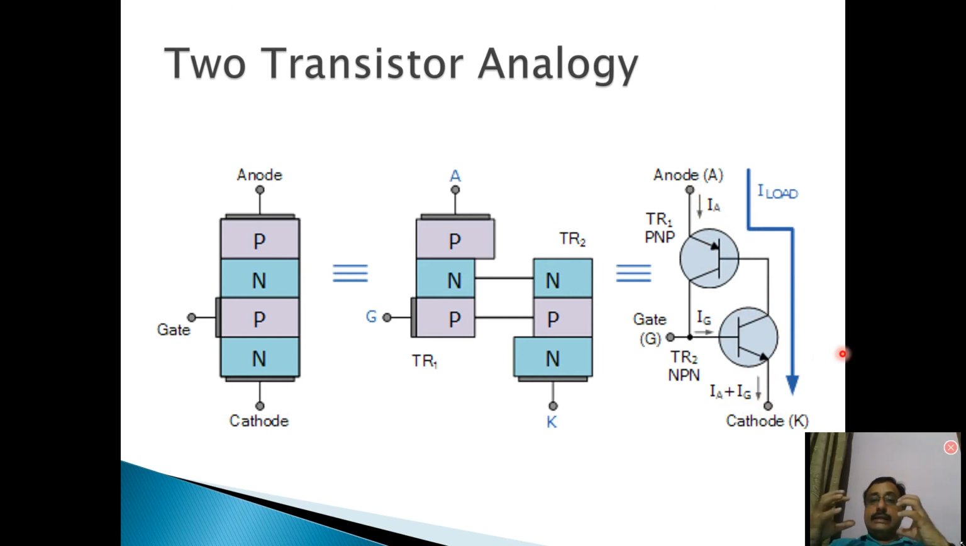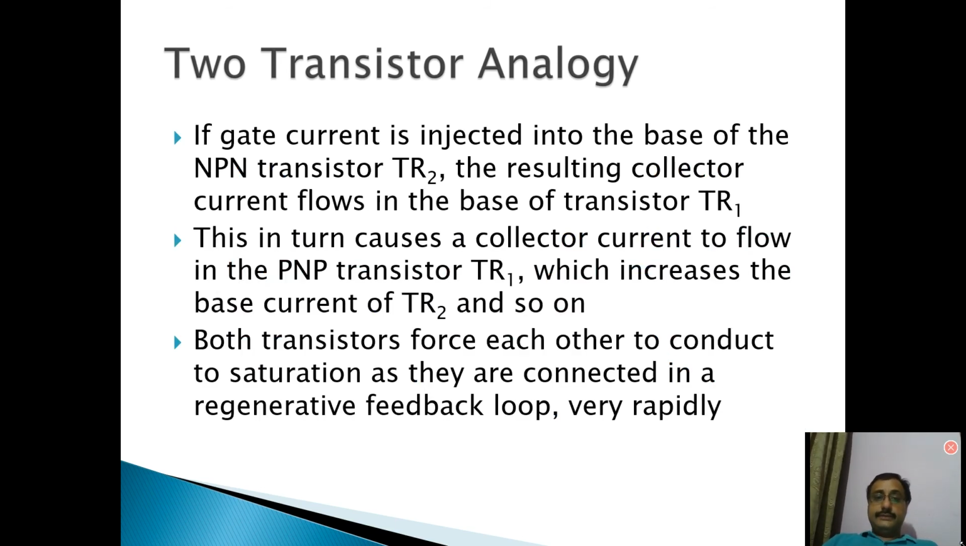So by this two-transistor analogy, we can also understand the working of an SCR by assuming the SCR as two transistors. Because there is a feedback loop in these two transistors, ultimately they will go into the saturation region, and in saturation they will start conducting. So this was the two-transistor analogy. All these things which I have already discussed are written here. This is the regenerative feedback loop in these two transistors.